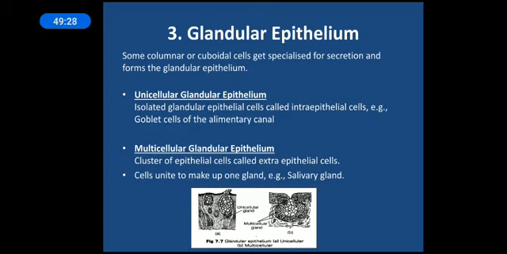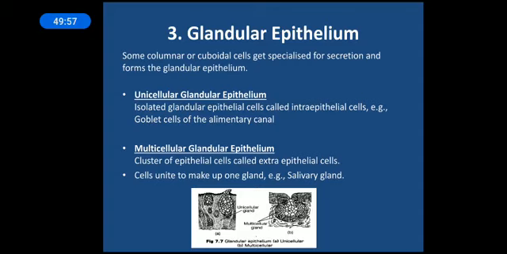While the multicellular glandular type is where some cells come together to perform the specifically dedicated function of a gland. Here a multicellular structure is formed, and hence it is called extraepithelial cells. It is basically differentiated from the epithelial tissue, and hence it is called extraepithelial cells. So intraepithelial cells are the unicellular glands, while the extraepithelial cells are multicellular glands.